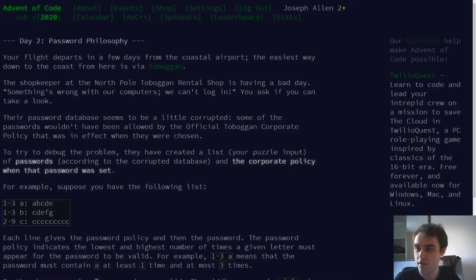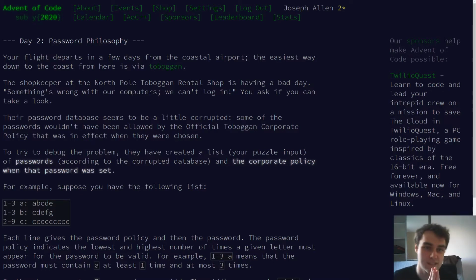I think Advent of Code is a good sort of fun way to push yourself to do something a little bit more techy that doesn't require you to start pulling in web development and these other things. So yeah, I don't think there's anything else I've got to say, so I'm going to just get on with day 2. So day 2, password philosophy.